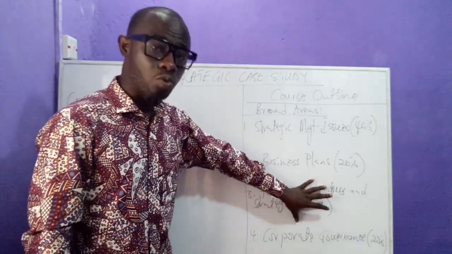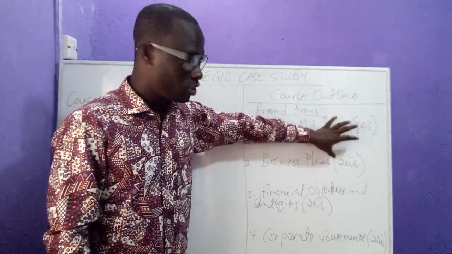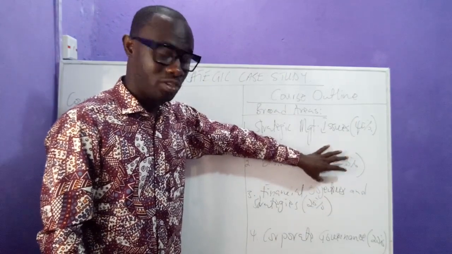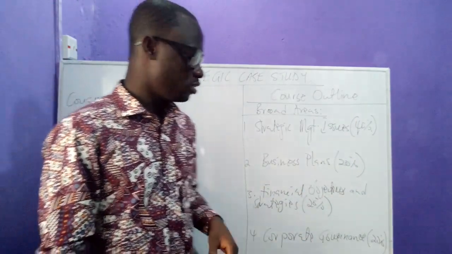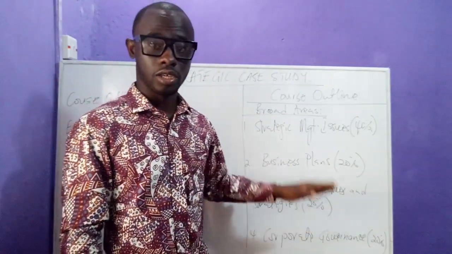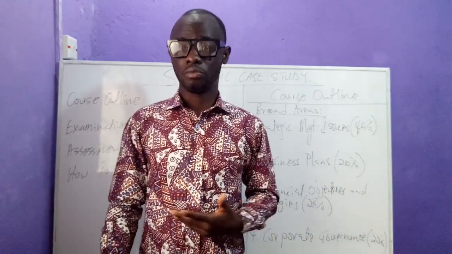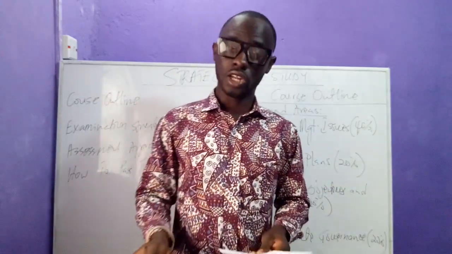So that is going to be 20% of the syllabus. So strategic management issue 40%, business plans 20%, and then financial objectives and strategies also 20%. I love this area a lot because everything there has to do with financial management and how companies can implement those strategies.